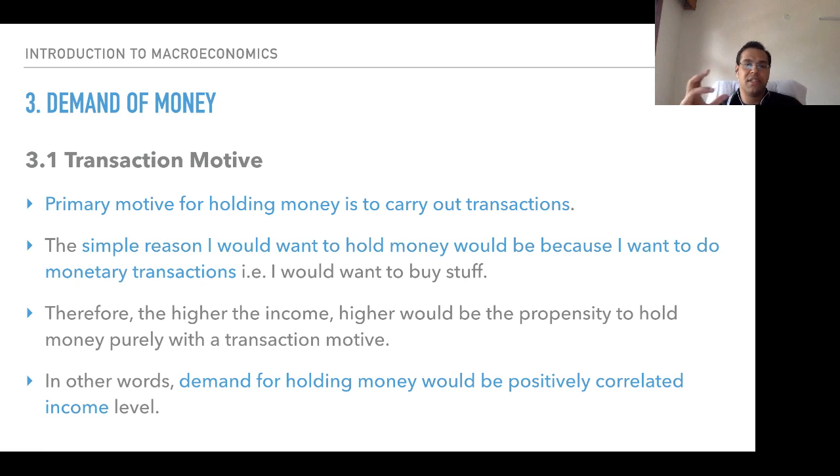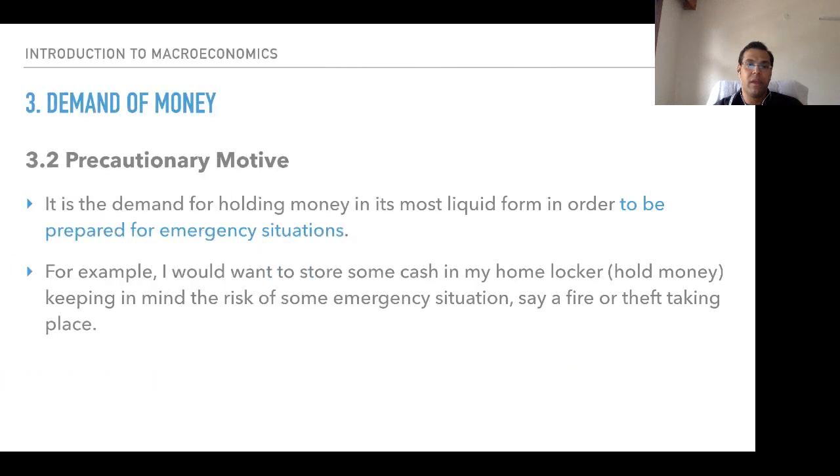Transactions means purchase and sale. If I have to purchase something, if I have to sell something, I would be able to carry out transactions. Primary motive: the simple reason I would want to hold money is because I want to do monetary transactions. I would want to buy stuff. I want to conduct monetary transactions, which is why I would hold money. Transaction motive. Followed by that, the second is precautionary motive, to have money, liquidity in emergency situations.